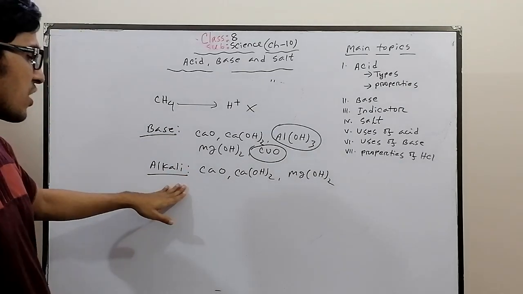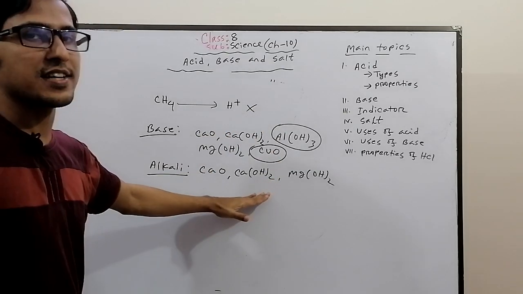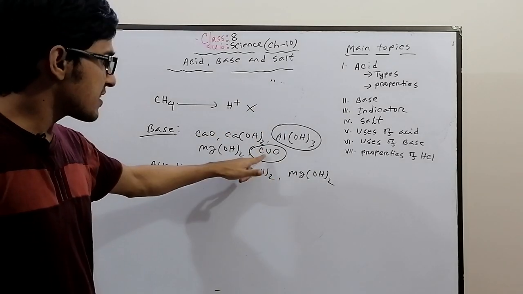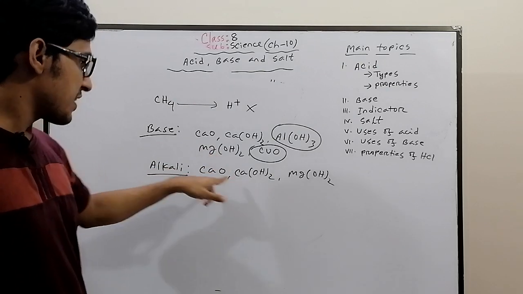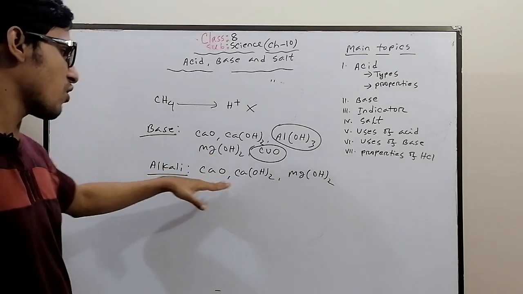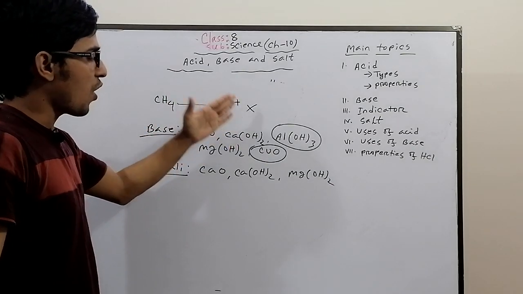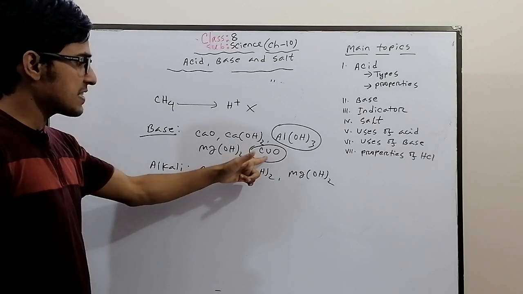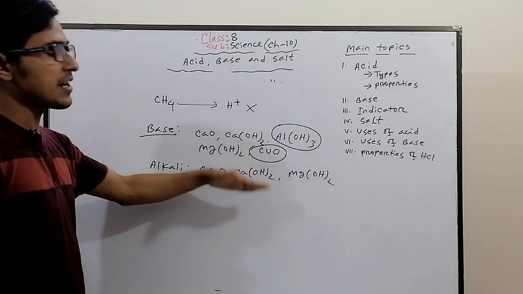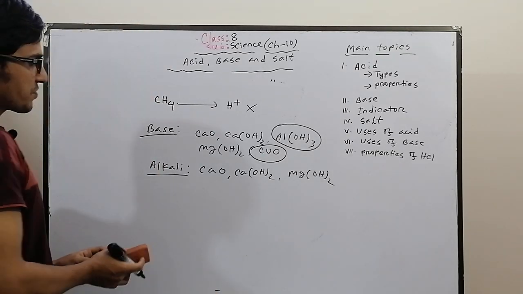So we can say that all alkalis are bases but all bases are not alkalis. This is one important question for 2 marks.